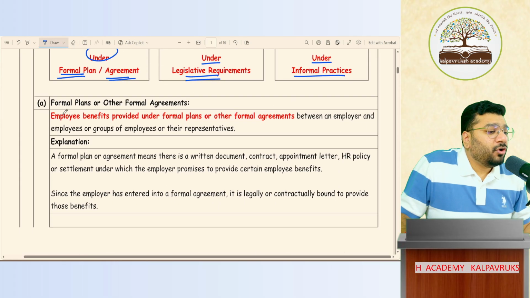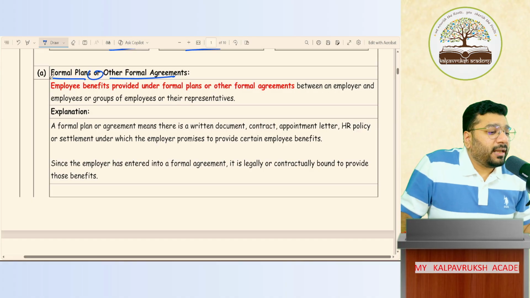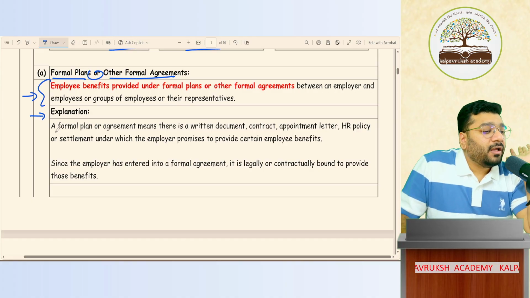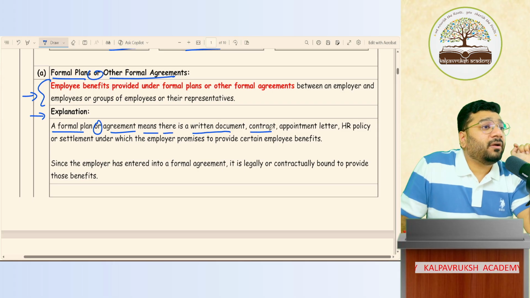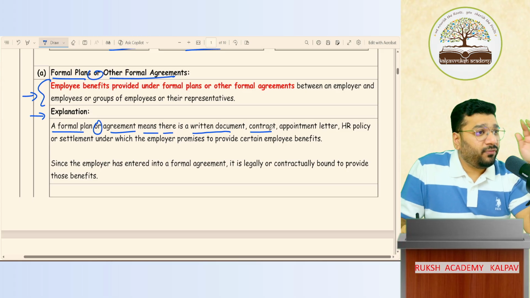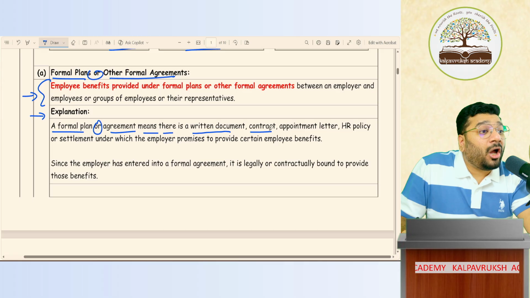What is meant by formal plan or other formal agreement? This point I'll come back and discuss later. Directly I'll read the explanation. A formal plan or agreement means that there is a written document or contract. What contract? Employment contract. Tomorrow when you become a chartered accountant, if you go to any company for job, between you and that company there will be one employment contract.